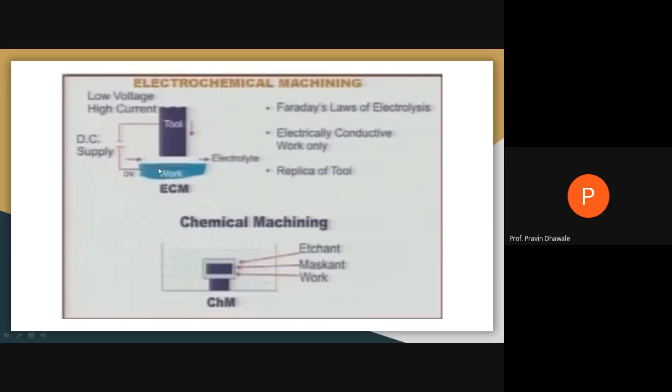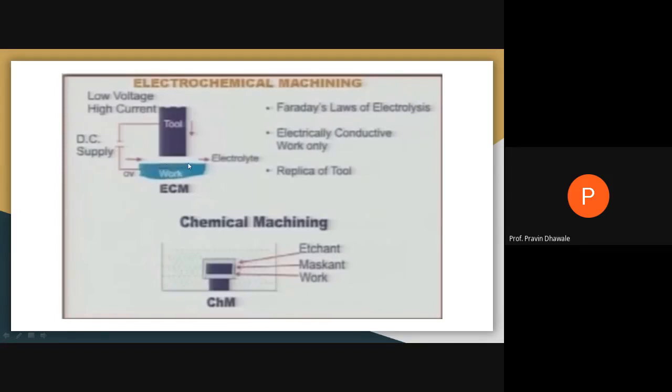We have to remove the material from the workpiece. The shape you want to generate on the workpiece, the same replica of that shape will be on the tool. Whatever shape you want to produce on a workpiece, be it a square shape, round shape, or any irregular shape, the tool must be of that particular shape,